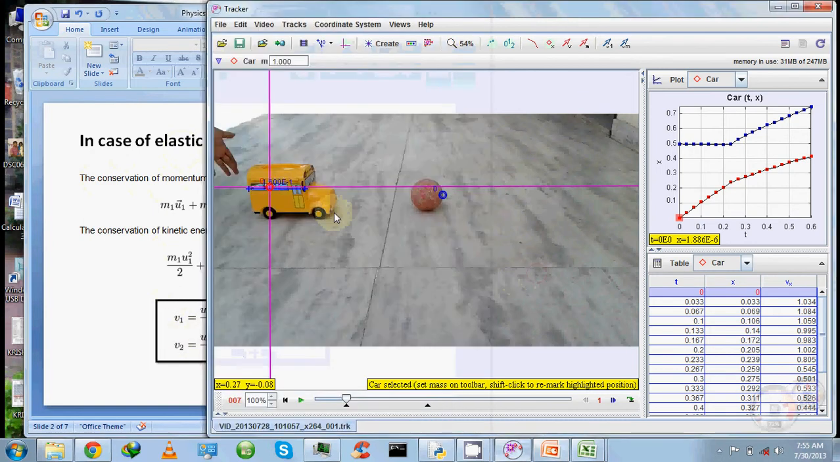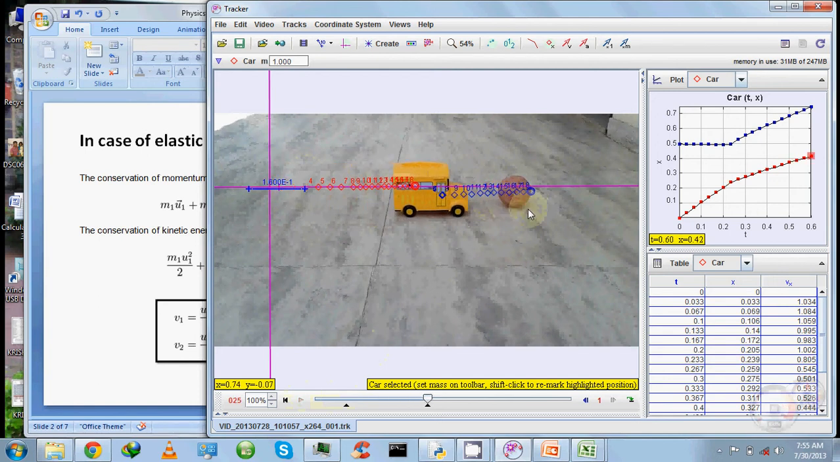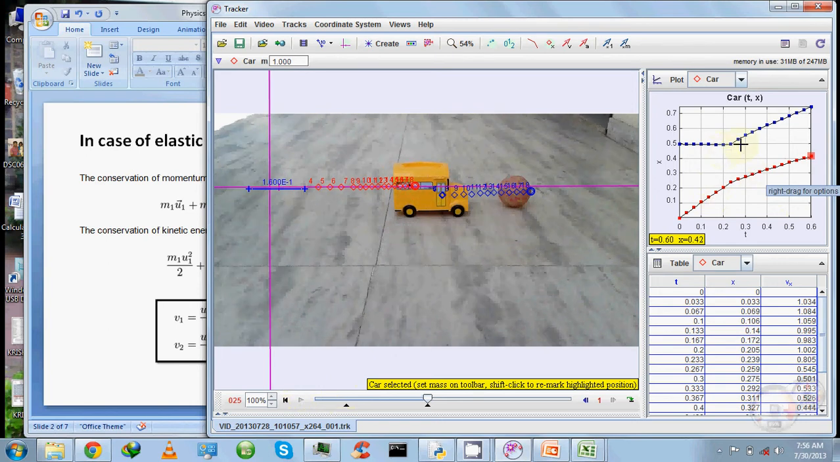So our system here consists of a car weighing approximately 335 grams and a ball weighing 115 grams, and I have set the positive x-axis towards the right, and the calibration stick is set to the length of the roof of this car. Let's now run this model. It has an initial velocity and it collides with the ball, and the ball starts moving. The red color is the position data of the car, and blue represents the position data of the ball. Let's analyze this position data in detail.